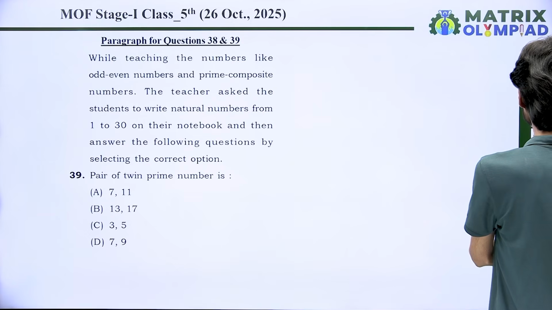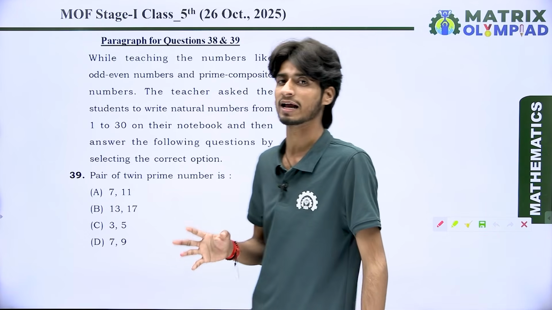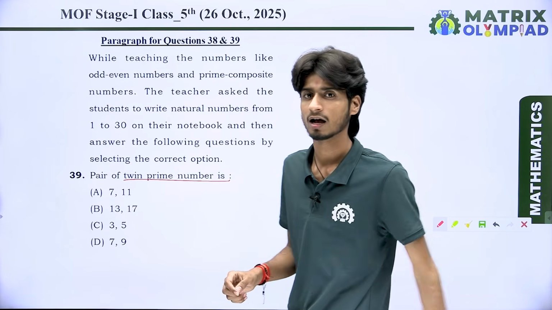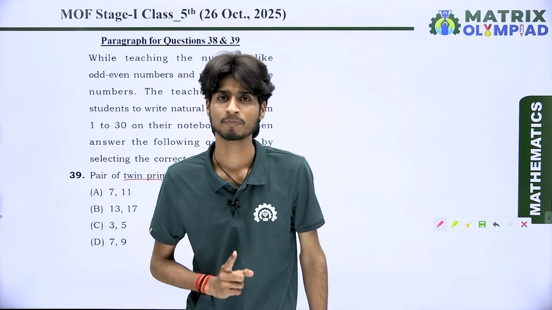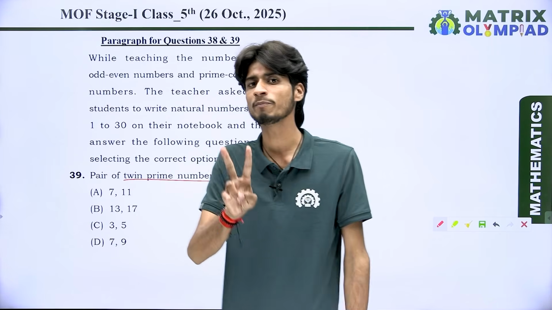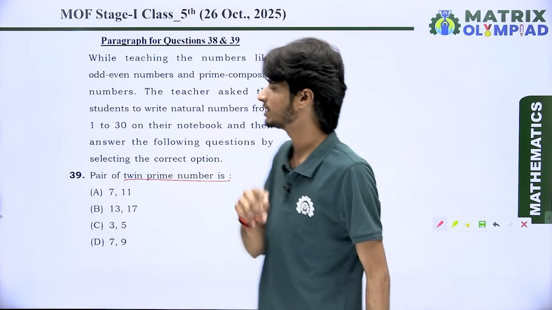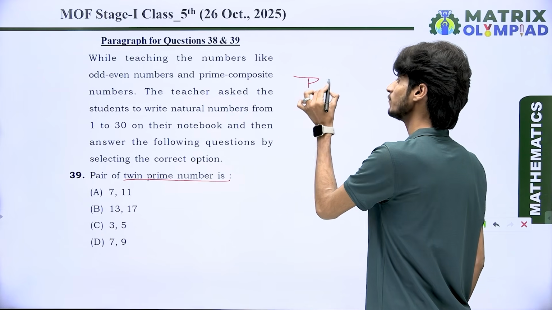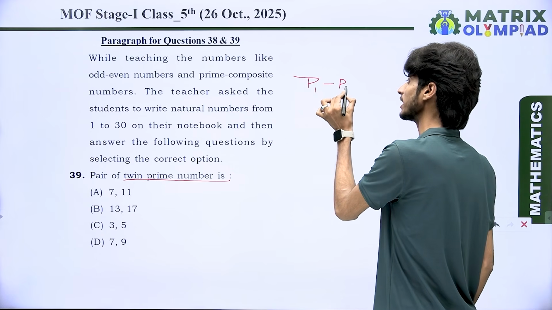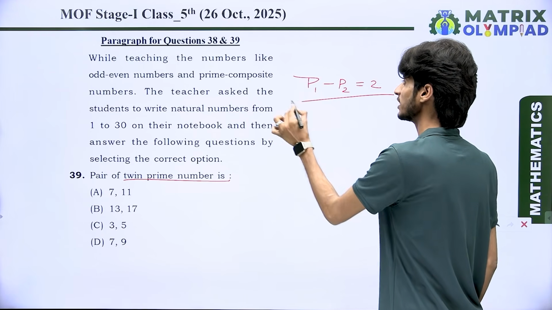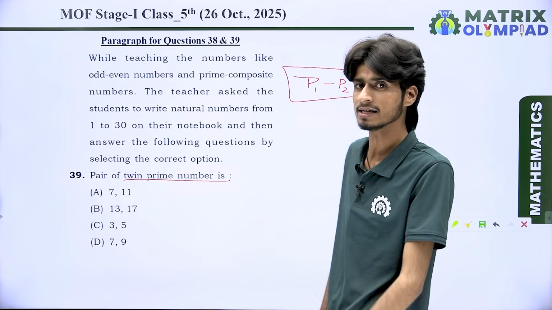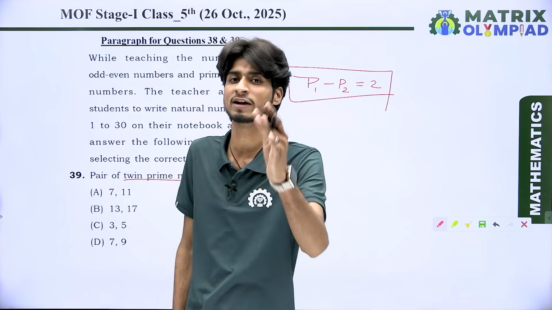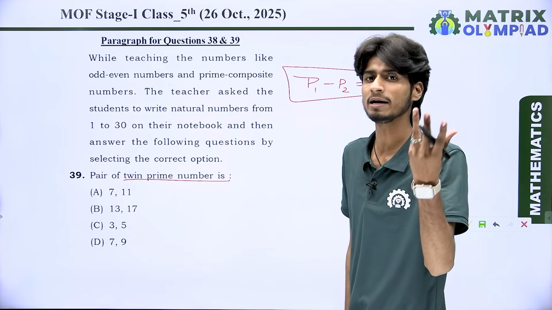Okay, let's come to the next question, which is 39. We have question number 39 in the same paragraph. Pair of twin prime numbers is. What is a twin prime number? If the difference of two prime numbers is 2, that means the first prime minus the second prime is equal to 2. Whenever we subtract both of them, we get 2 as the difference. Then we say both are twin prime numbers.